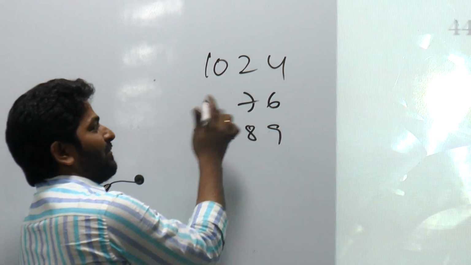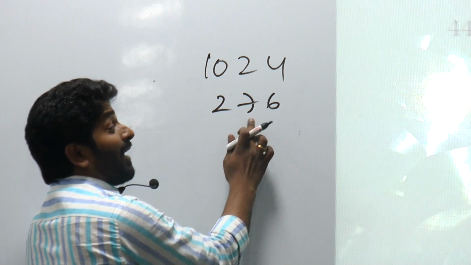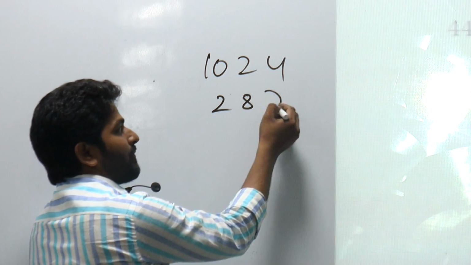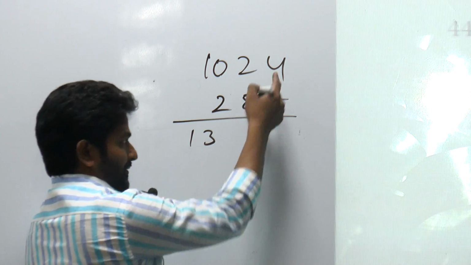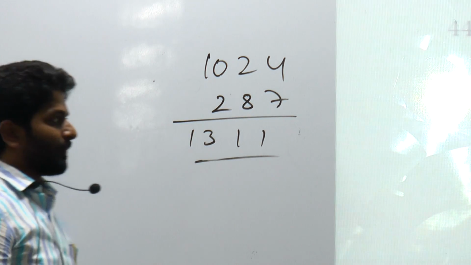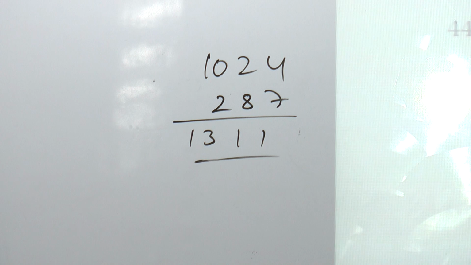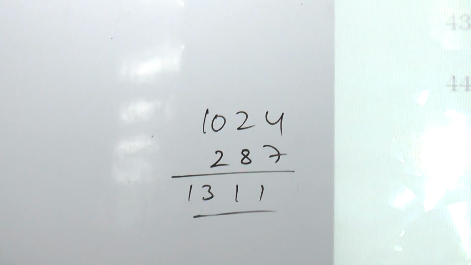Subtract 300, add 11. 1200, 1300, 11. 1311, second option. Amma, yeah, 1310. Next.